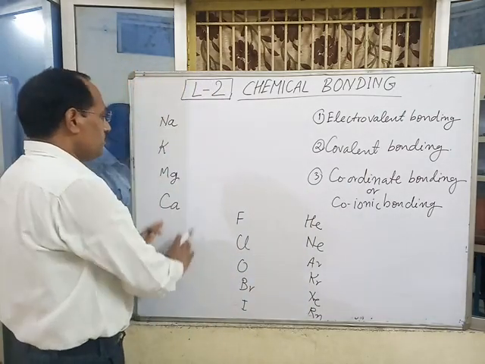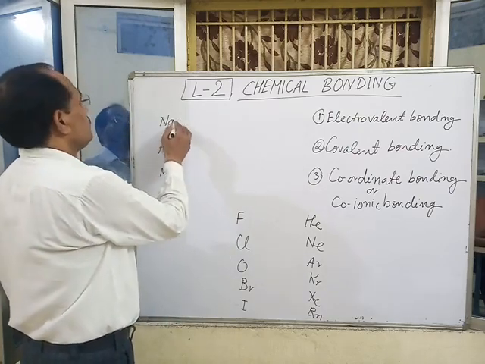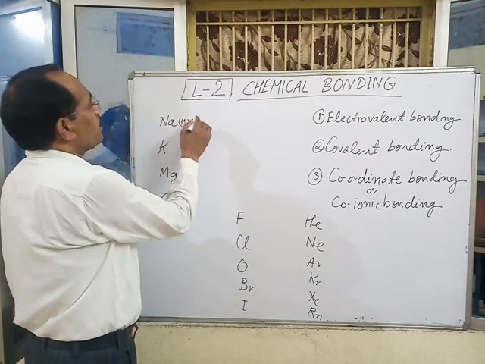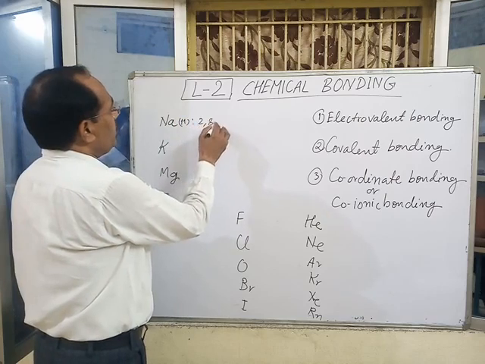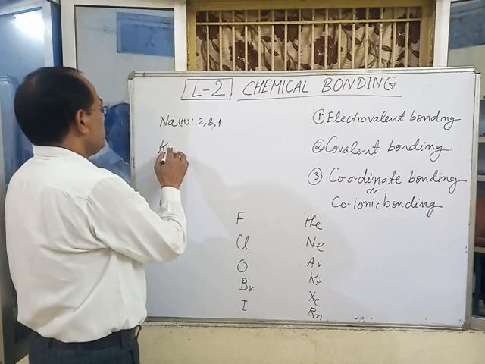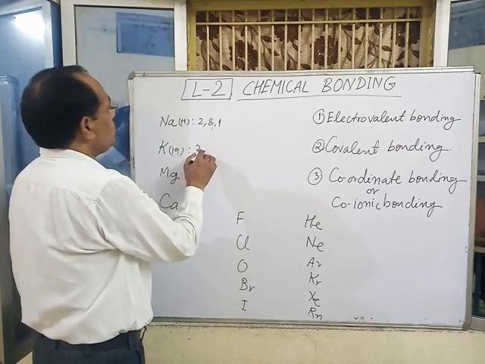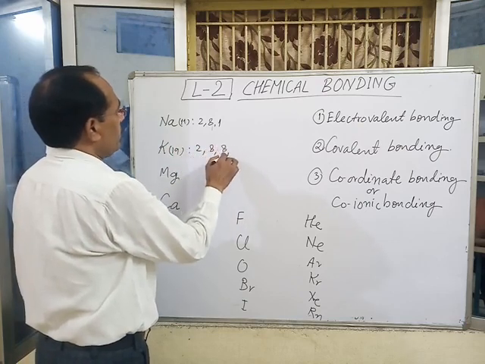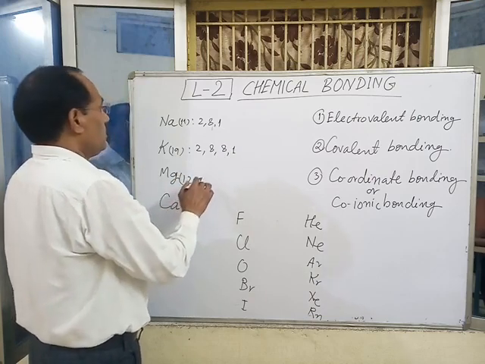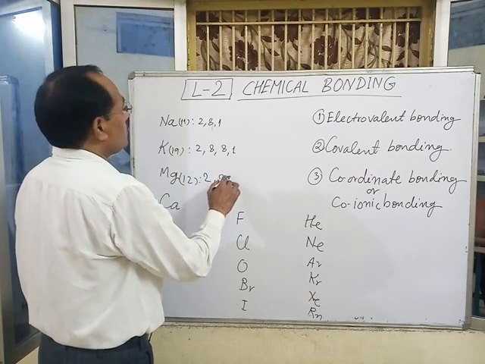The electronic configuration of these elements can be written as follows. Sodium, atomic number 11, electronic configuration 2, 8, 1. Potassium, atomic number 19, electronic configuration 2, 8, 8, 1. Magnesium, atomic number 12, electronic configuration 2, 8, 2.